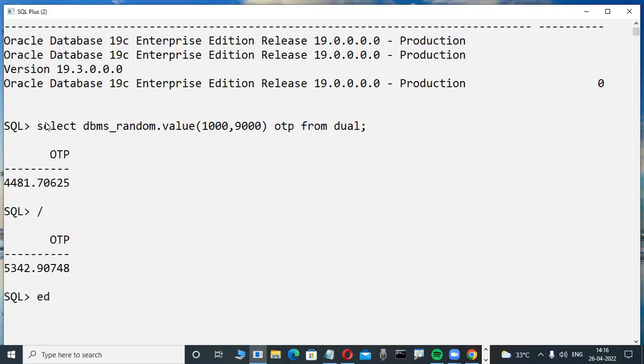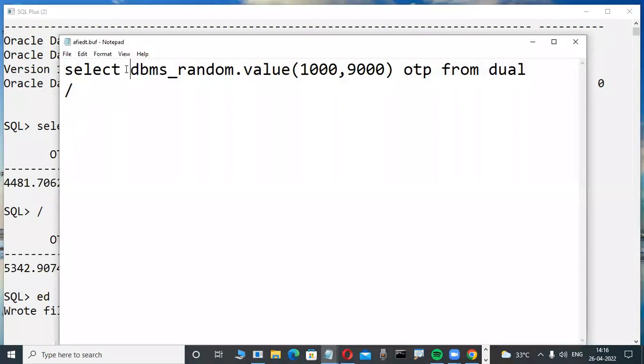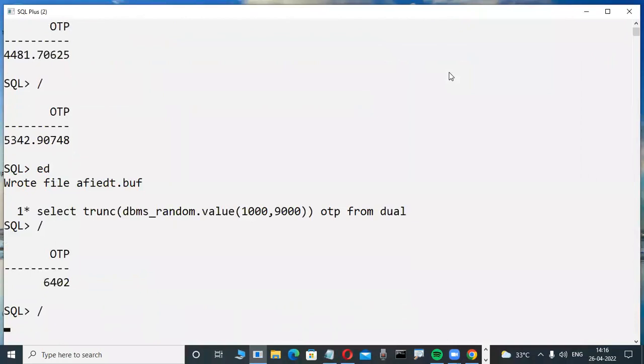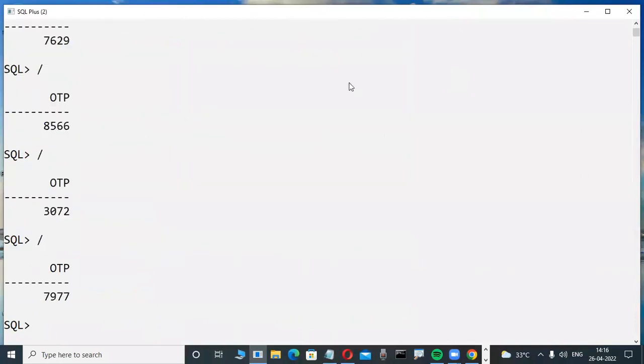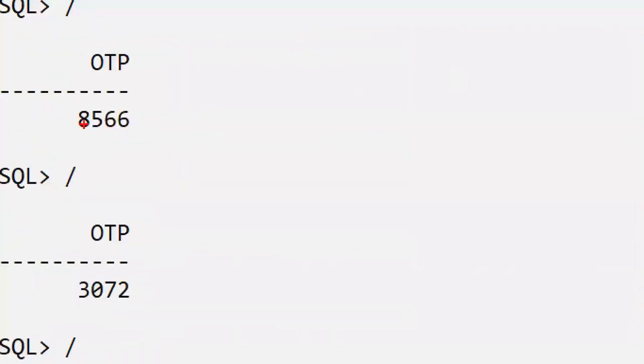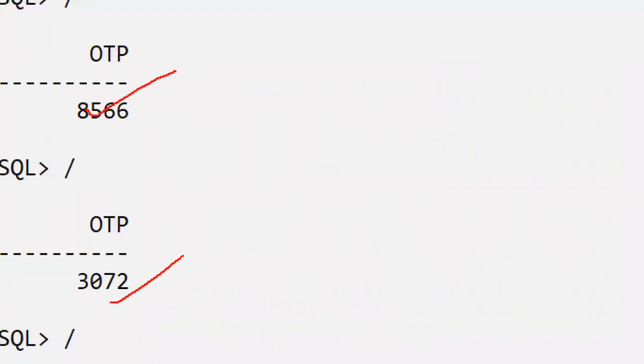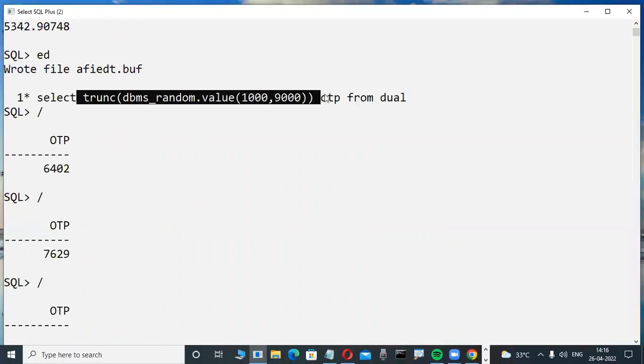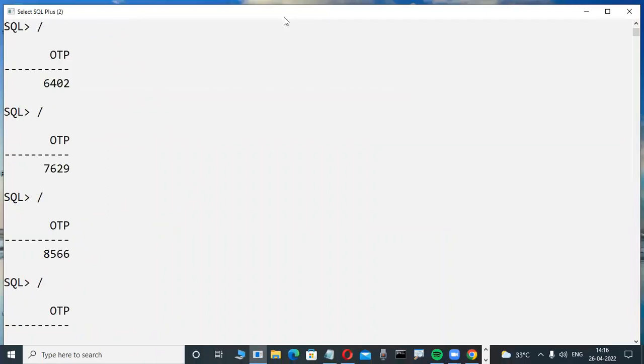But here, this OTP generated on the Oracle side is a floating point value. If I want to remove the floating point part, there is a TRUNC function. Just observe: whenever I write a single line of code, the OTP is automatically generated. Yes, the OTP is generated. How is it possible? Only when you learn the SQL language and type some commands.